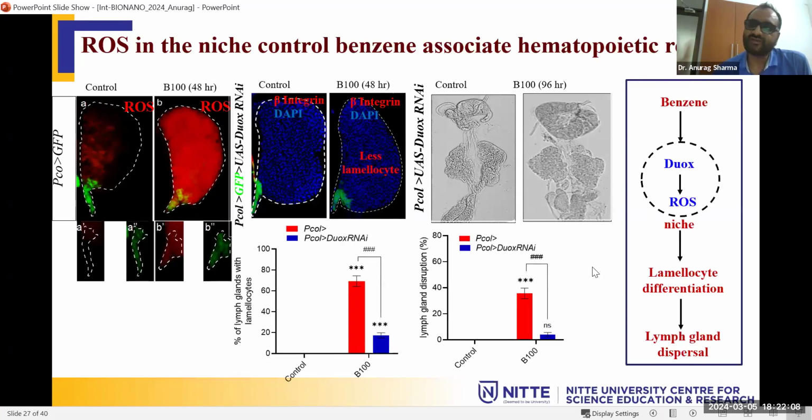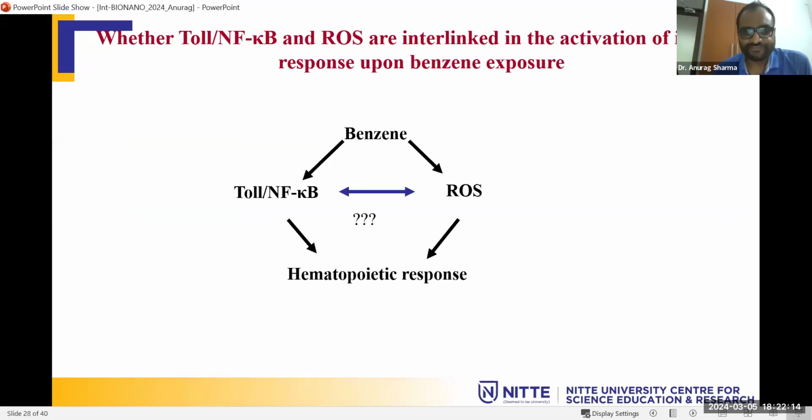So there are two things here. We are playing with the Toll, we are playing with the ROS, and we are getting the rescue. So benzene activates the Toll, activates the hematopoietic response; benzene ROS activates the hematopoietic response. So with both we are getting the same type of response. Then we asked the question whether Toll and ROS are interconnected or not, or they are the same.